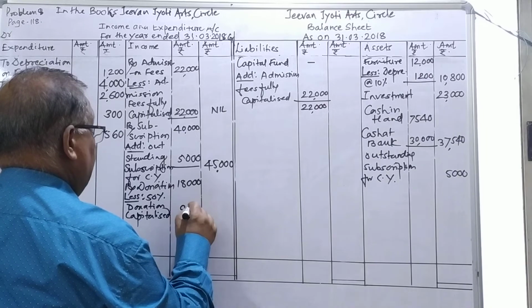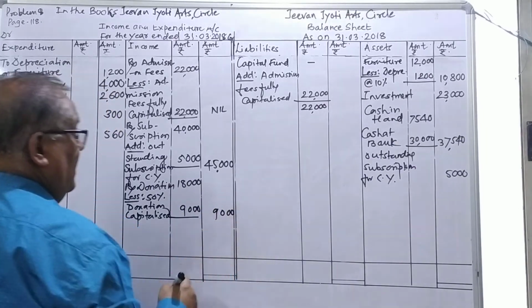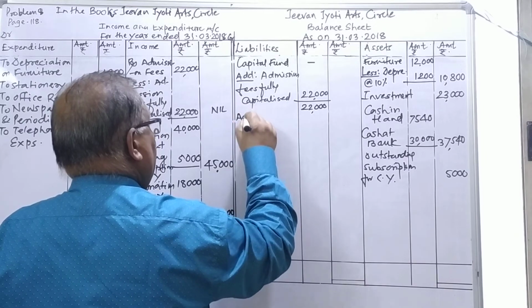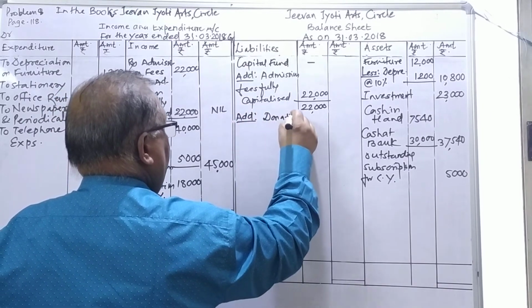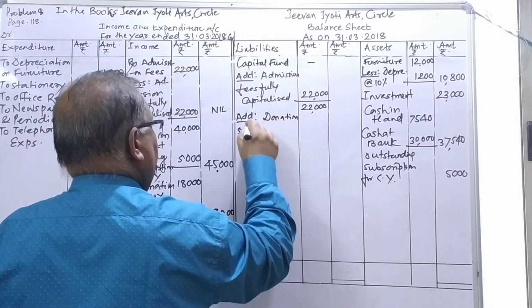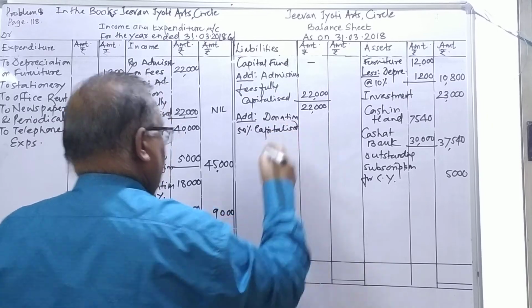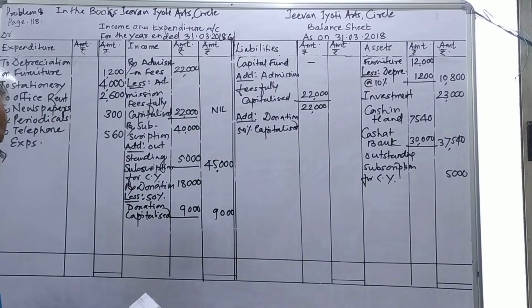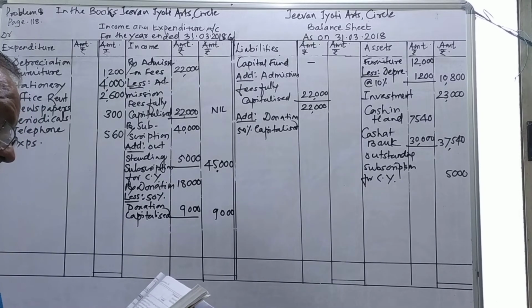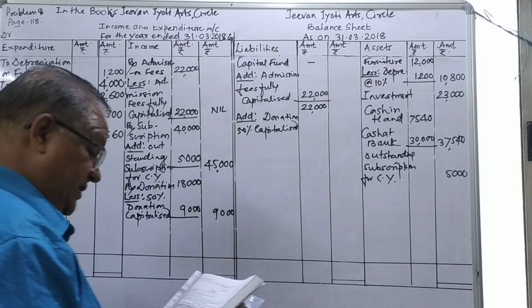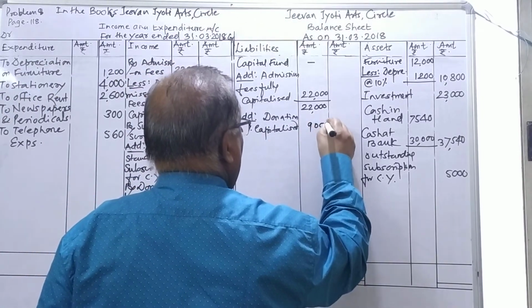So 50% of 18,000 is 9,000. 9,000 goes to the outer column, and here add donation 50% capitalized. We must show the capitalization of donation. We have deducted 9,000 and here added 9,000.